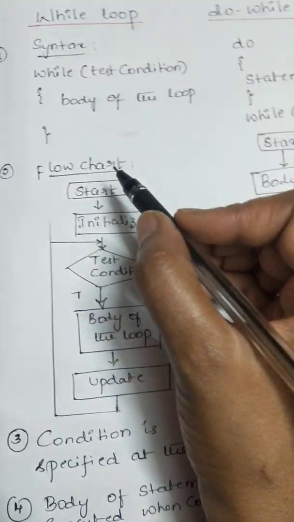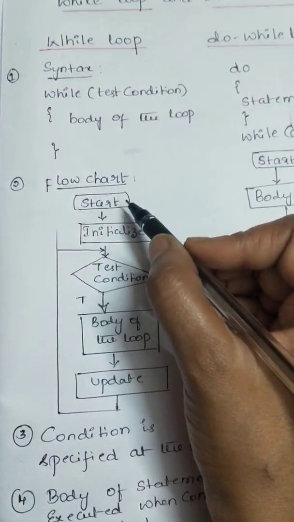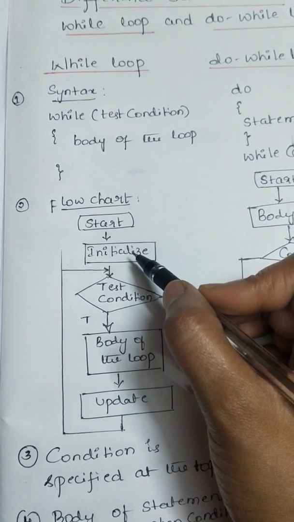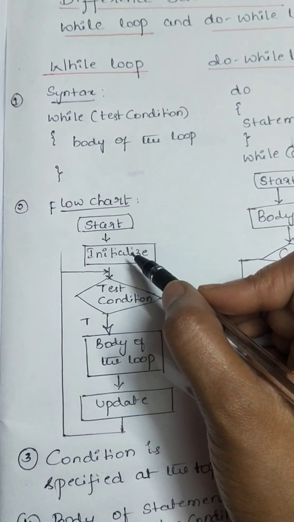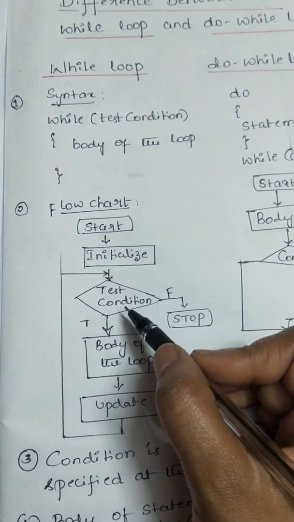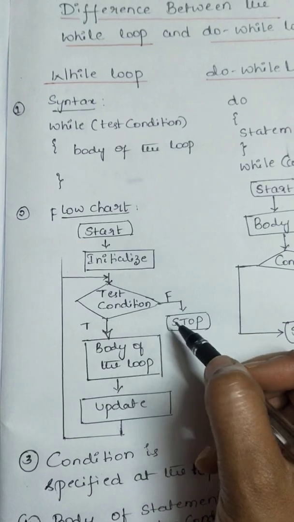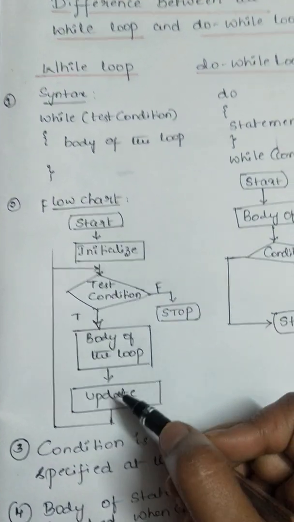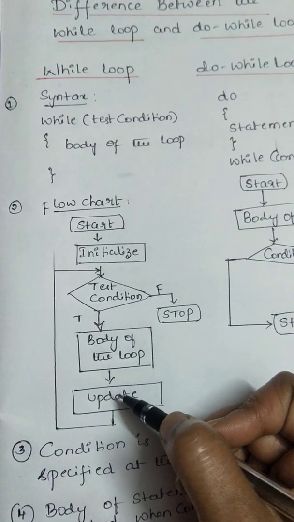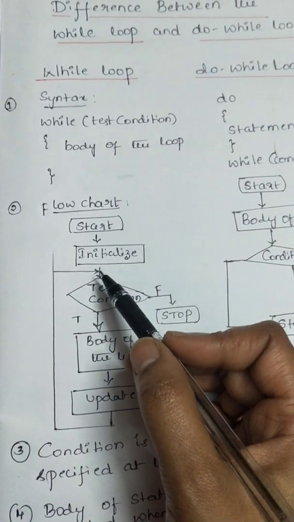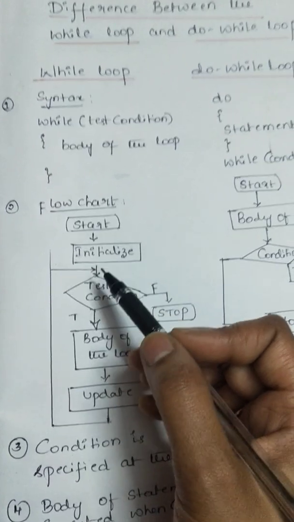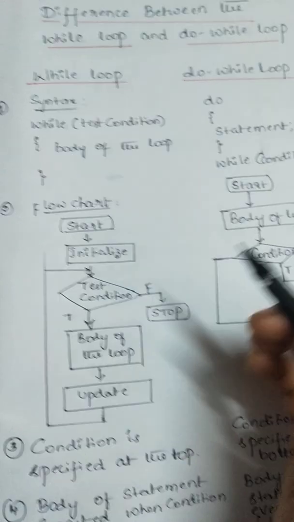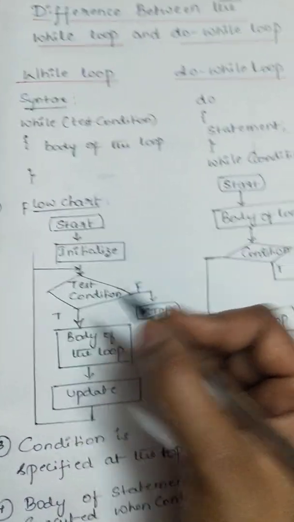And now let us see the flowchart for while loop. In the flowchart, first we start, then we initialize some values and then we test some condition. If it is false, we stop. If it is true, it will execute the body of the loop, and after execution of the body of the loop, it updates the value at the starting point, and again it will start doing its repeated execution. So that is the flowchart of the while loop.